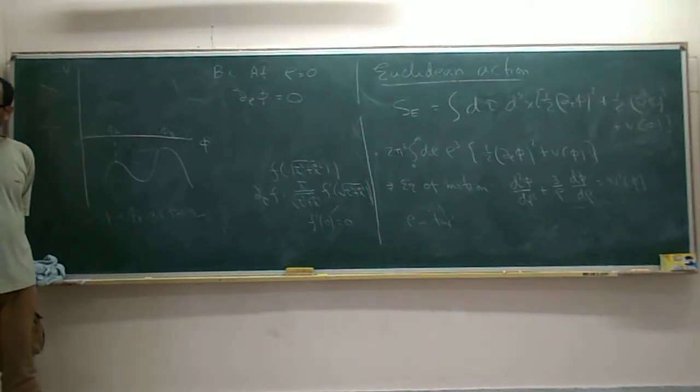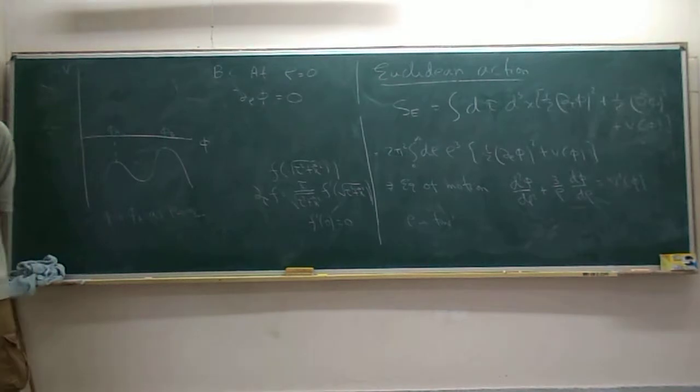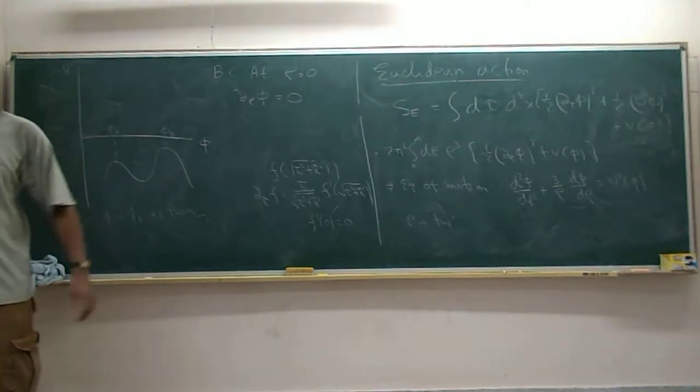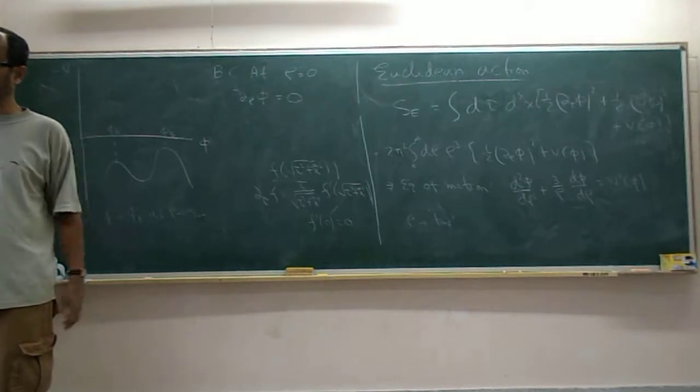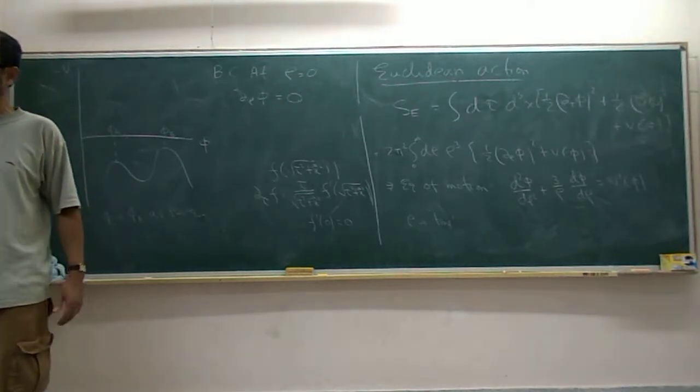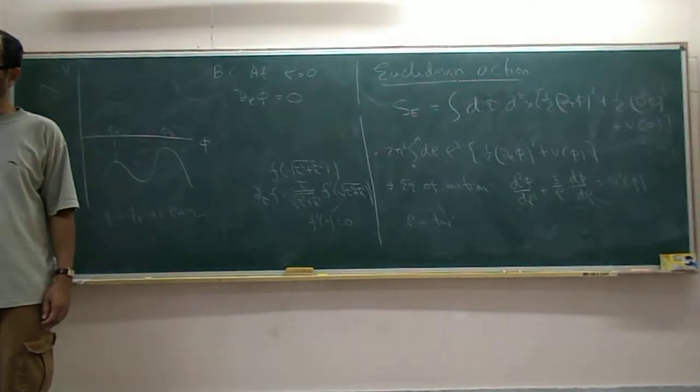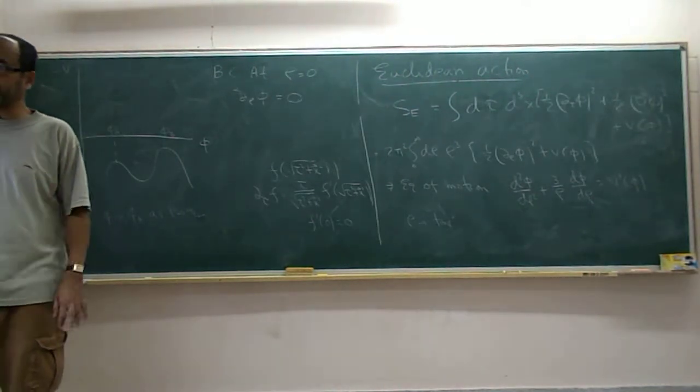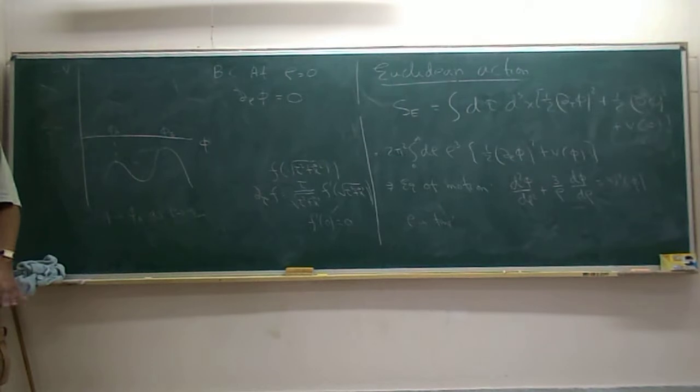Is this clear? So under this change from tau x to rho, tau going to minus infinity also maps to rho equals infinity. Yes, exactly. So that's why it's bounced: it comes to some non-trivial configuration and then goes back to the trivial configuration phi. So in some sense, it's not like an S matrix. The whole thing is being done in Euclidean space. It's a classical solution to the Euclidean equations of motion.